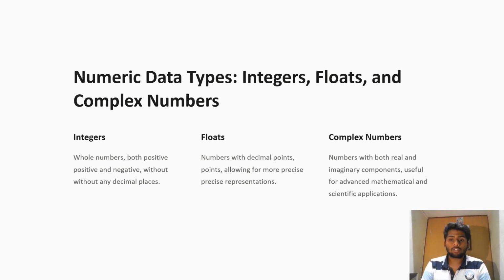Next, complex numbers have both real and imaginary components, useful for advanced mathematical and scientific applications. In a complex number, both the real and imaginary parts are present.